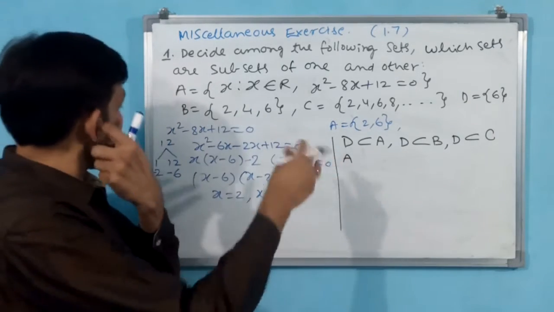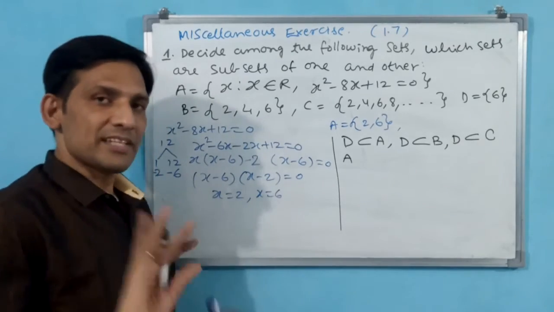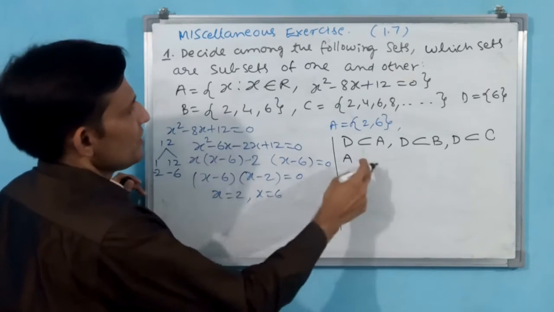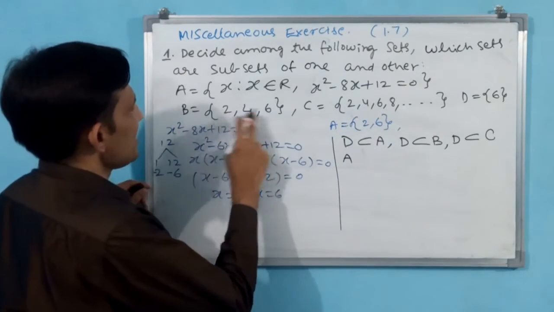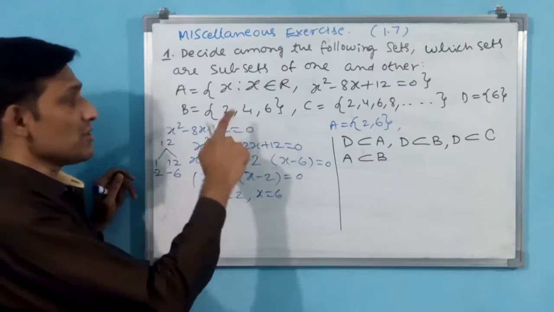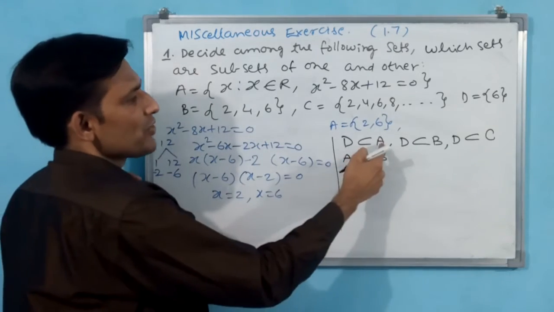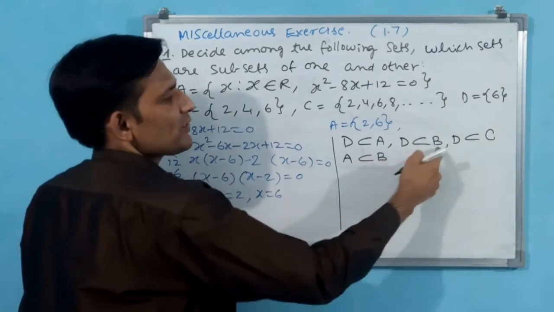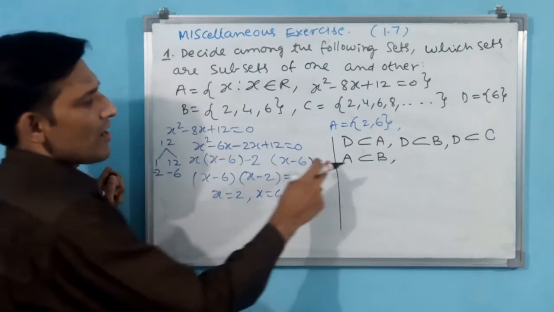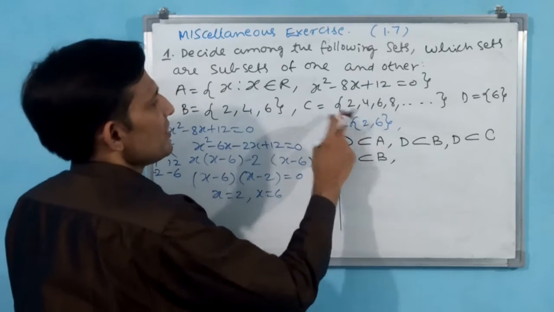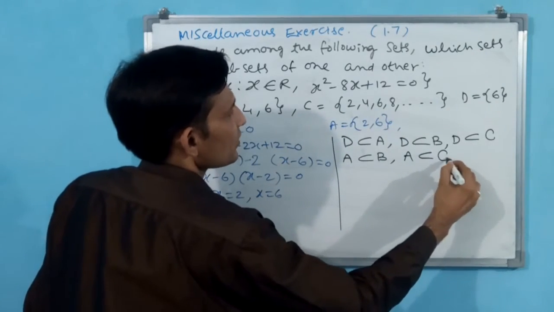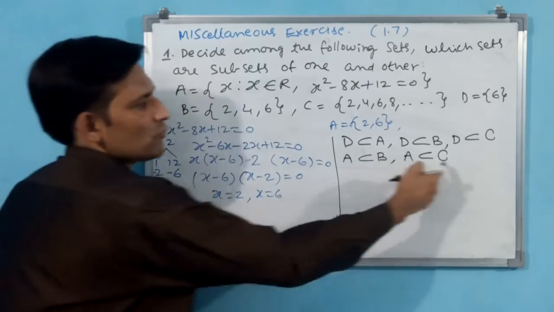A compared with A cannot be compared. A is a subset of A itself, but you need not write it here. Now after A, B will come. You see, in A, 2 and 6 are there, and here in B also 2 and 6 are there. Then A is a subset of B, because B is a superset, B has more elements than A. Here also, B is a superset of D, C is a superset of D. After A and B, again you compare A with C. In C also 2, 6 are there. Then A is a subset of C also, that means C is a superset of A.